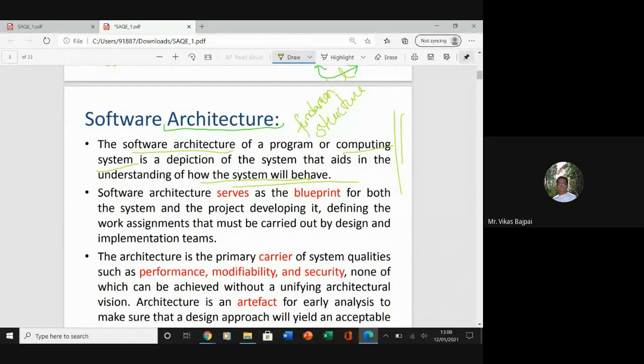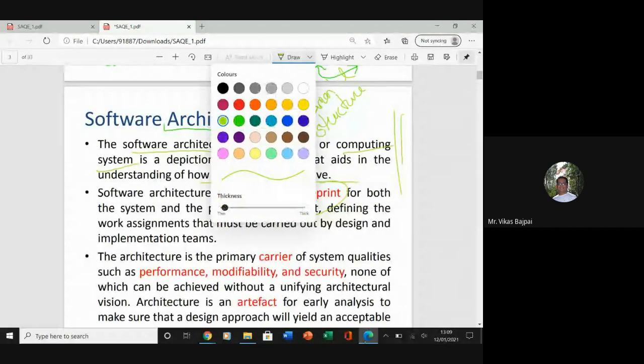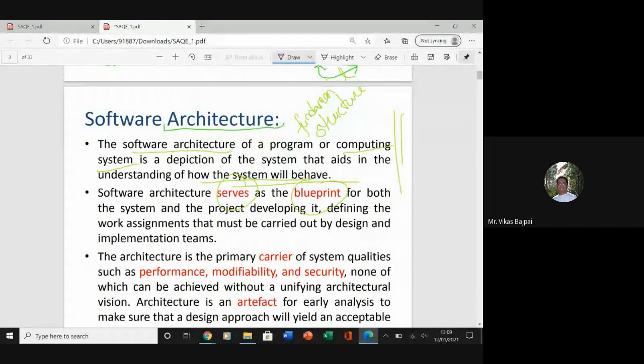So it's like making some fundamental structural choices that would let us know how it is going to behave. And this will be serving as a blueprint for both the system and the project developing it, defining the work assignments that must be carried out by the design and the implementation team, right?